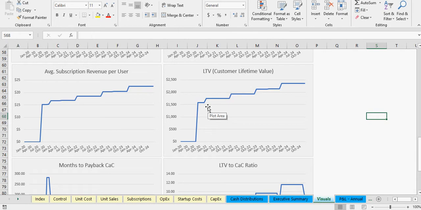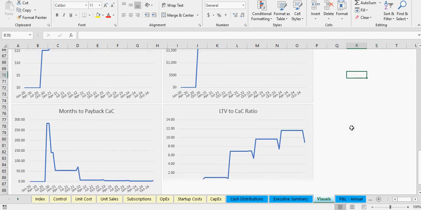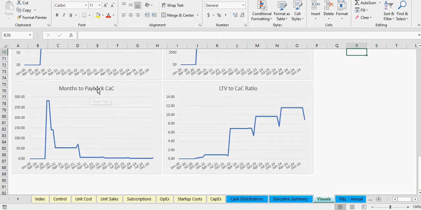You've also got lifetime value, so this is going to be based on the churn rate and the expected subscriber fee plus the one-time gross profit you're making from the sale. And that will change based on all the assumptions. You've got months to pay back your customer acquisition costs.